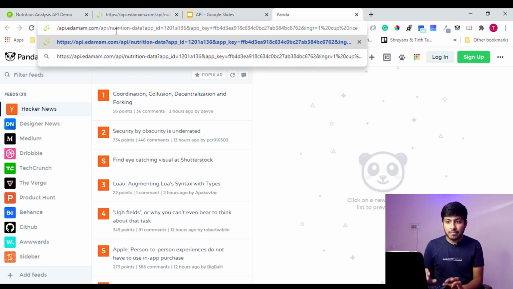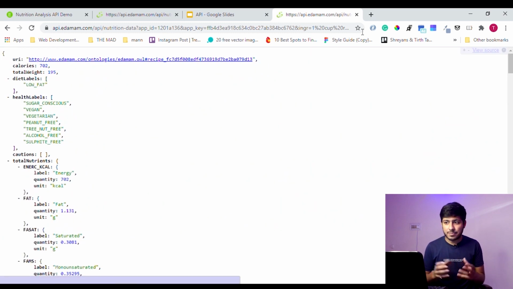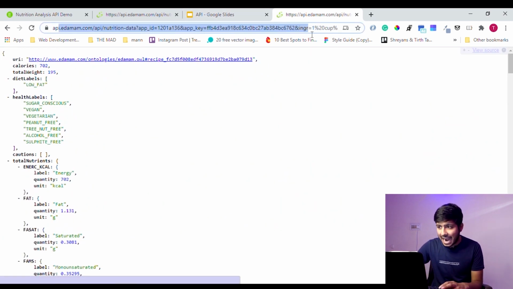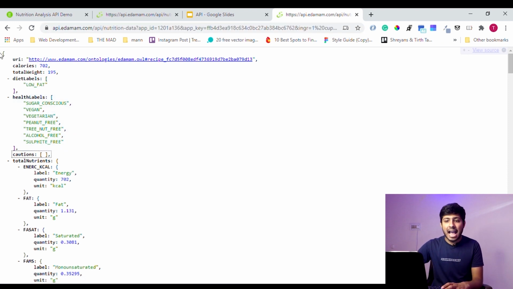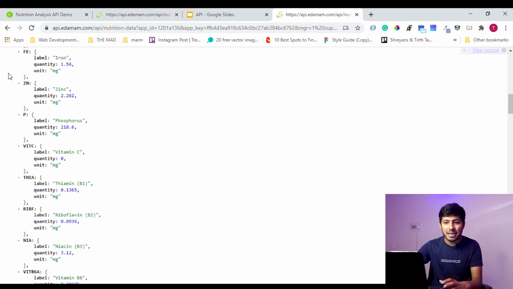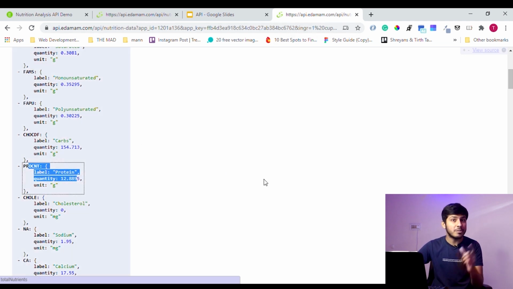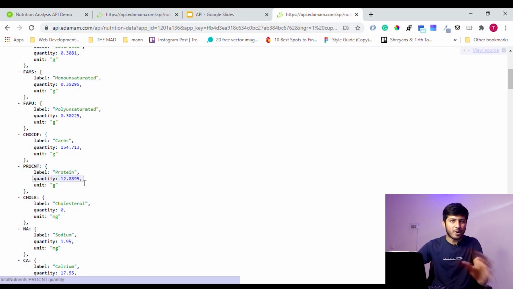Okay guys, so see, I am just copying that API. This is the API that Edamam has provided. Here is the app ID, app key and the ingredients, right? Now let's just hit enter and let's see what this API is providing. See, I have made a GET request using this API, and this is something that Edamam has sent to me. Yes, I am using its API and it is giving me how much protein there is in 1 cup of rice. 12.9, approx 12.9 grams of protein is there in 1 cup of rice.